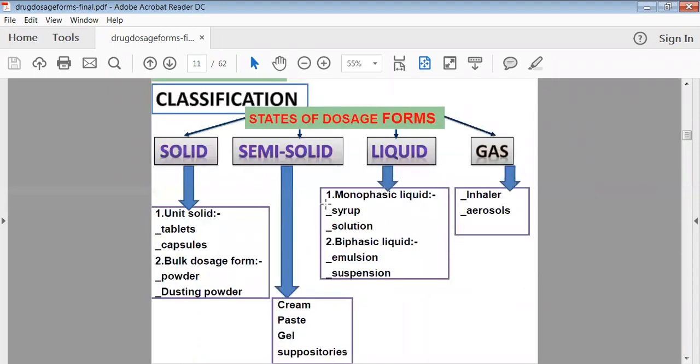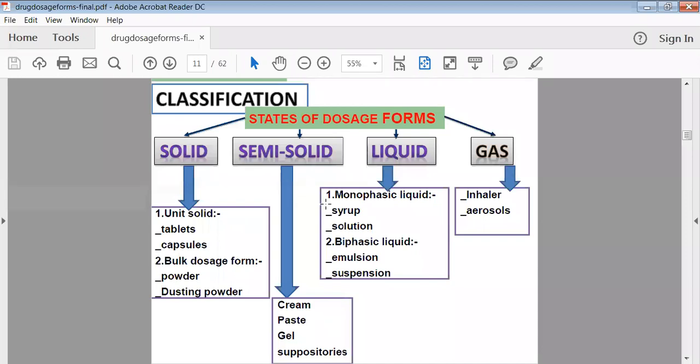Then again, here I have done the classification of your dosage forms: solid dosage form, semi-solid dosage form, liquid dosage form and gas. In the solid dosage forms, we again have different types, like unit solid dosage forms, for example your tablet and capsule. Unit solid dosage form means one tablet which has a one-time dose.